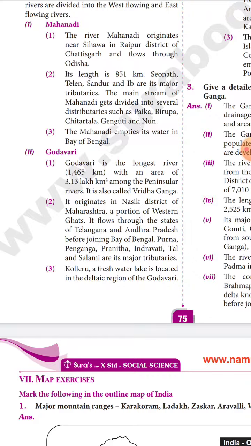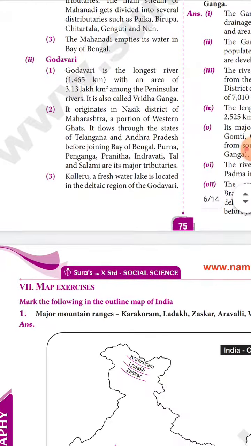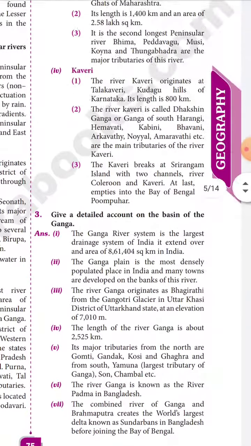Next one, Godavari is the longest river with a basin area of 3.30 lakh square kilometers among the peninsular rivers. It is also called the Ganga of the South. It originates in Nasik district of Maharashtra, in a portion of the Western Ghats. It flows through the states of Telangana and Andhra Pradesh before joining the Bay of Bengal. Purna, Pranhita, Indravati and Sabari are the major tributaries. And Kolleru, a freshwater lake, is located in the deltaic region of Godavari.